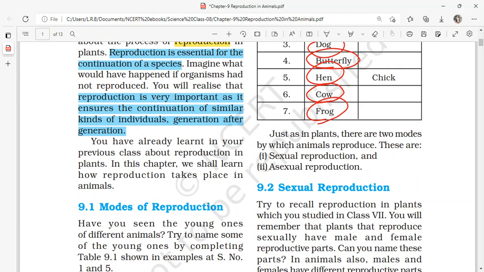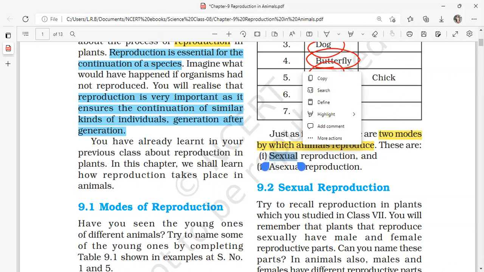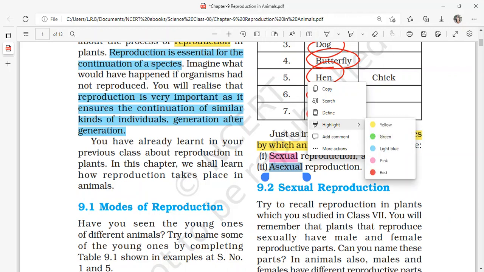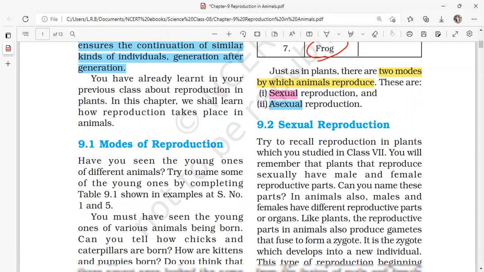Below the table: just as in plants, there are two modes by which animals reproduce. Yes, very important. There are two modes of reproduction in animals. The first mode is called sexual reproduction. The second one is termed asexual reproduction.